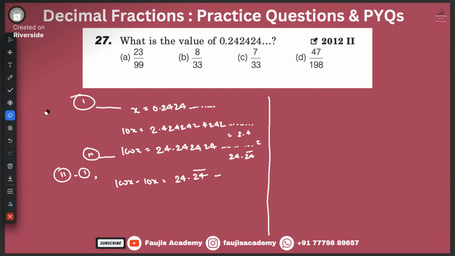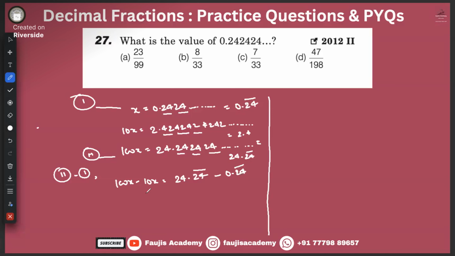Your equation number 1 is this one. Why is equation number 1 this one? If you observe carefully, 2, 4, 2, 4. Over here also 2, 4, 2, 4. Over here it's 4, 2, 4, 2. Okay, it's not 2, 4. We want to get rid of this 2, 4 bar basically, right? We want to get rid of this 2, 4 bar.